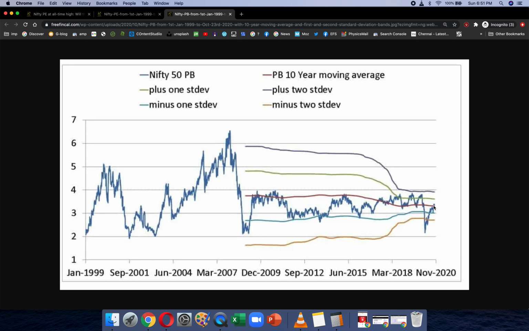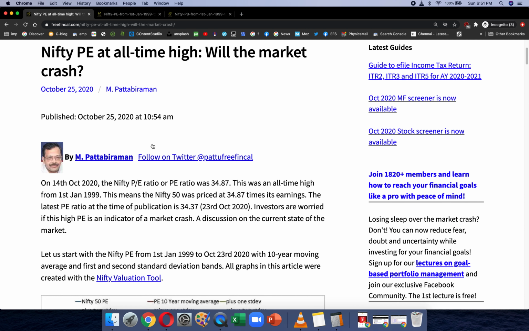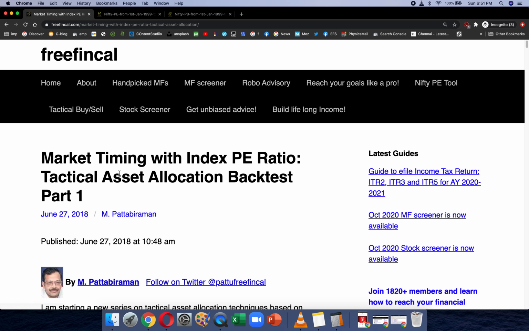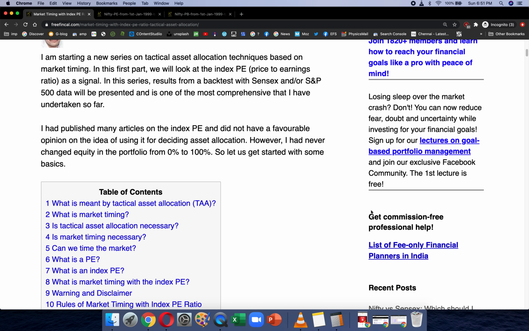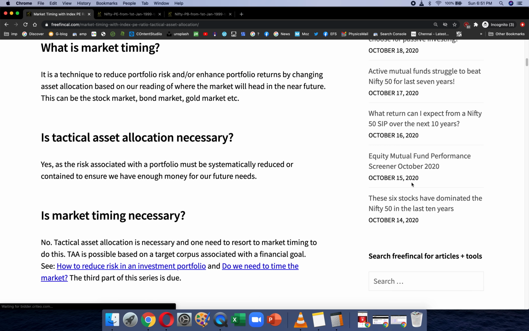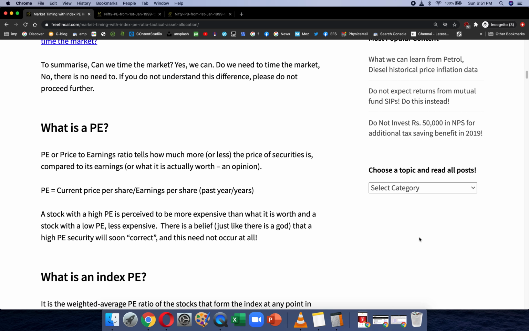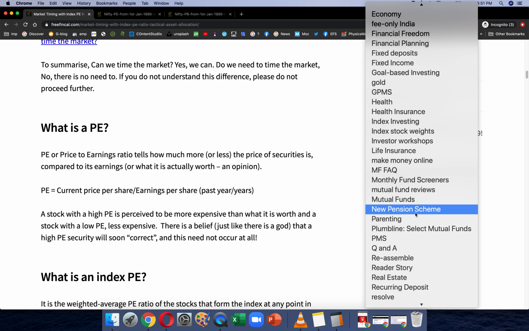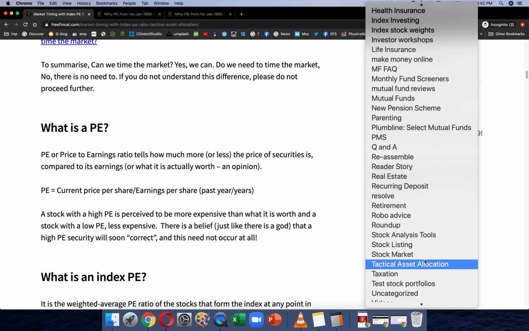And if you are interested in some backtests, I actually have done backtests with the PE ratio. There is this article called Market Timing with the Index PE Ratio, Tactical Asset Allocation Backtest Part 1. If you go to freefincal and scroll down, on desktop, there is a category on tactical asset allocation.